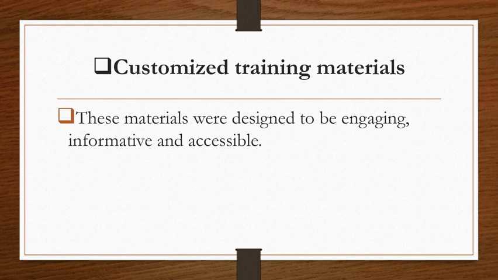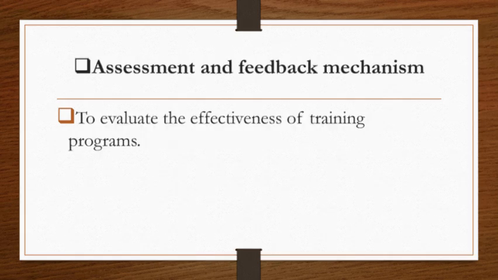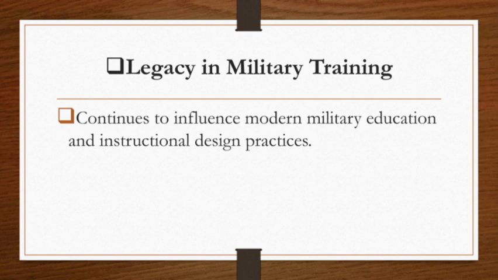Next is the assessment and feedback mechanism. Aside from the visual aids, there is also a way of assessment and feedback mechanism. It is for them to evaluate the effectiveness of training programs. Next is the legacy and military training, which is the last part, meaning to say, legacy.